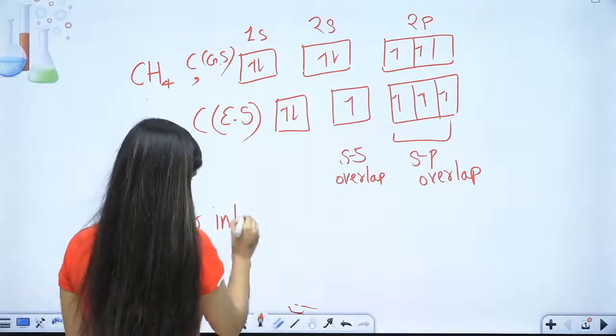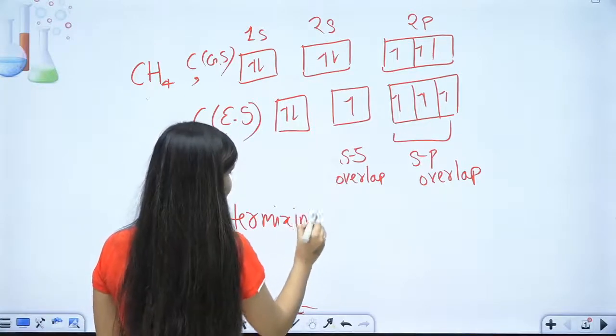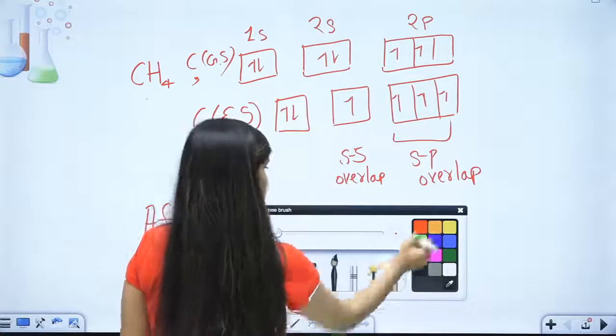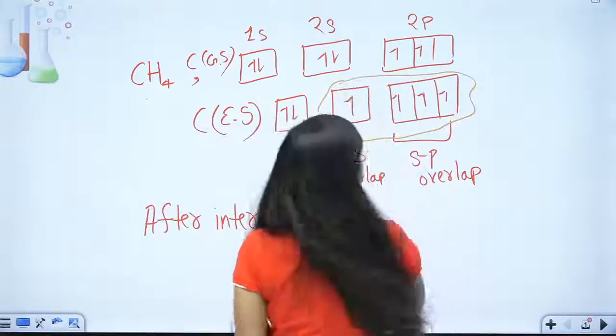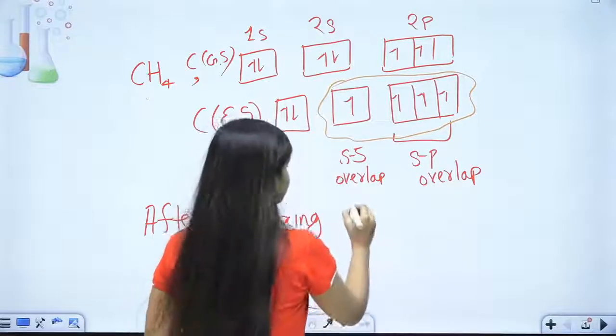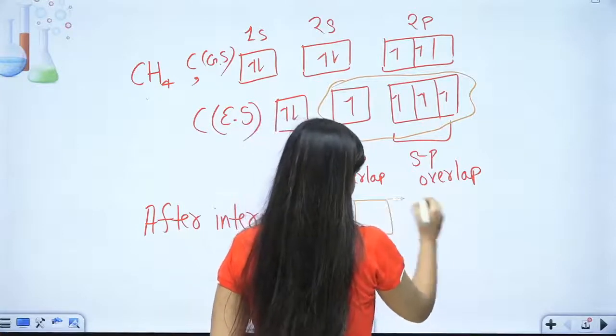After intermixing, what will happen? We are going to mix these two orbitals, and they will form orbitals of equivalent energy.